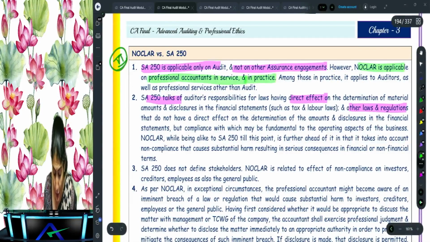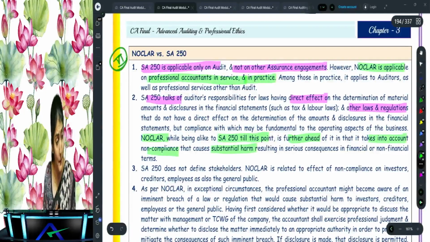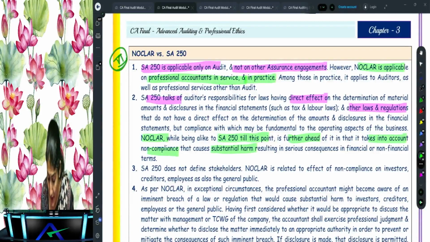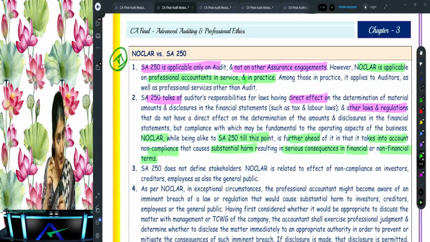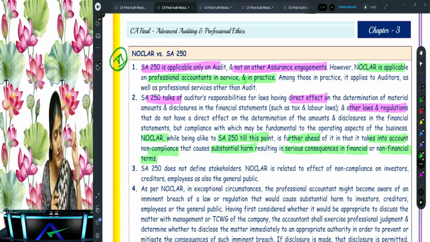NOCLAR, being alike to SA 250 till this point, further ahead takes into account the non-compliances that can cause substantial harm resulting in serious consequences in financial or non-financial terms. This is not covered in SA 250. Are you able to follow this? SA 250 covers direct effect and the other laws and regulations.